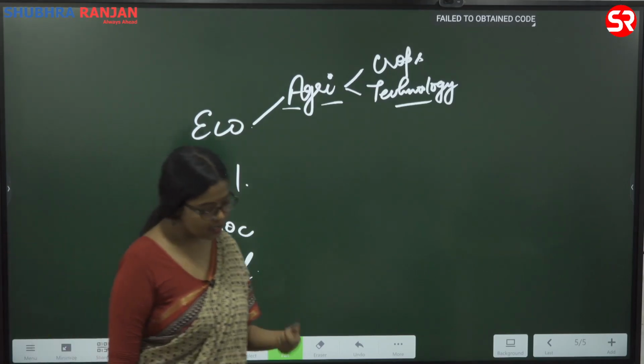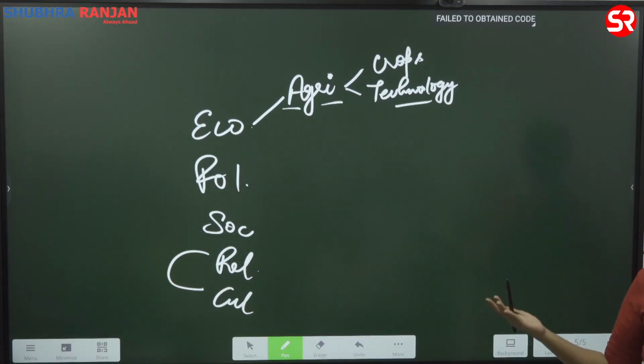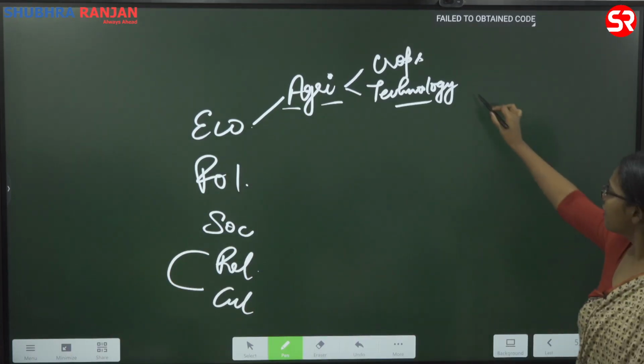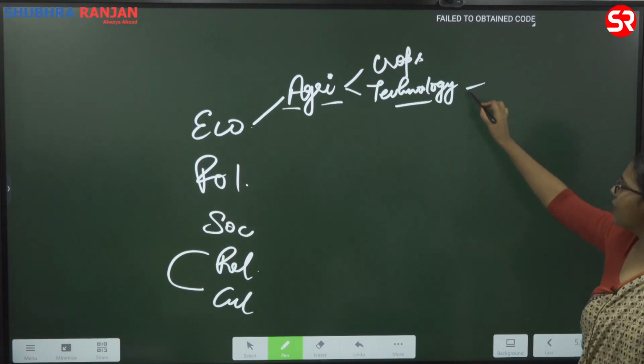Are we taking assistance of animals or is it just human labor? That is technology. How are you irrigating your fields? Are you relying on the water that is coming from rains or are you constructing canals which are artificially constructed to provide irrigation? That also comes under technology.